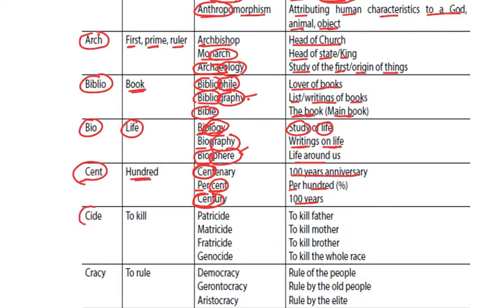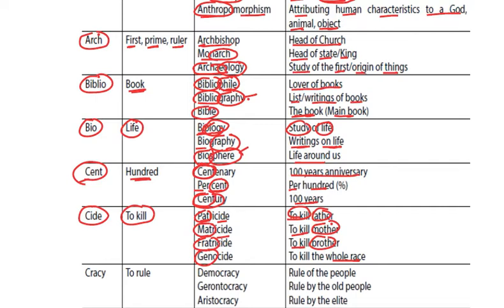Next is side. Now this side is used always as a suffix at the end of the word, and it means to kill. Patricide. Patri is father, so to kill father. Matricide. Matri is related to mother, so to kill mother. Fratricide. Frater is brother, to kill brother. Genocide, to kill the whole genes, the whole race.